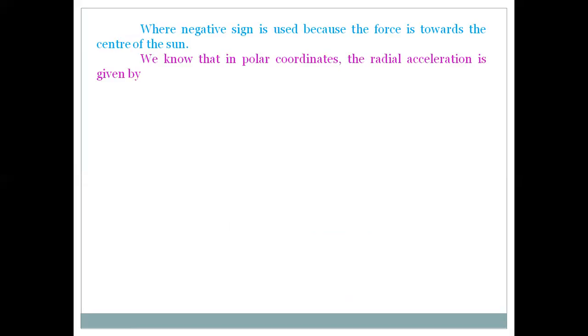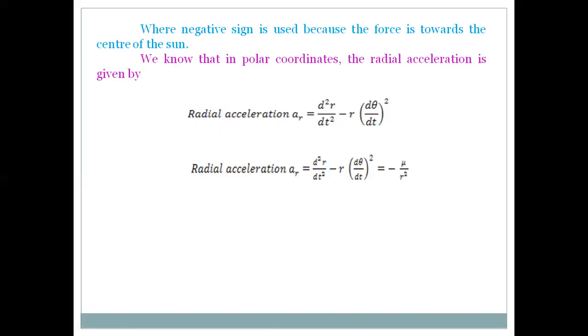We know in case of polar coordinates, the radial acceleration can be written as a_r is equal to d square r by dt square minus r into (d theta by dt) whole square, because in central force, the radial acceleration acts towards the center of the sun. Of course, where r and theta are polar coordinates. Of course, in case of central force, the transverse acceleration is 0. So of course, the radial acceleration is equal to minus mu by r square, what we discussed in the previous slide.